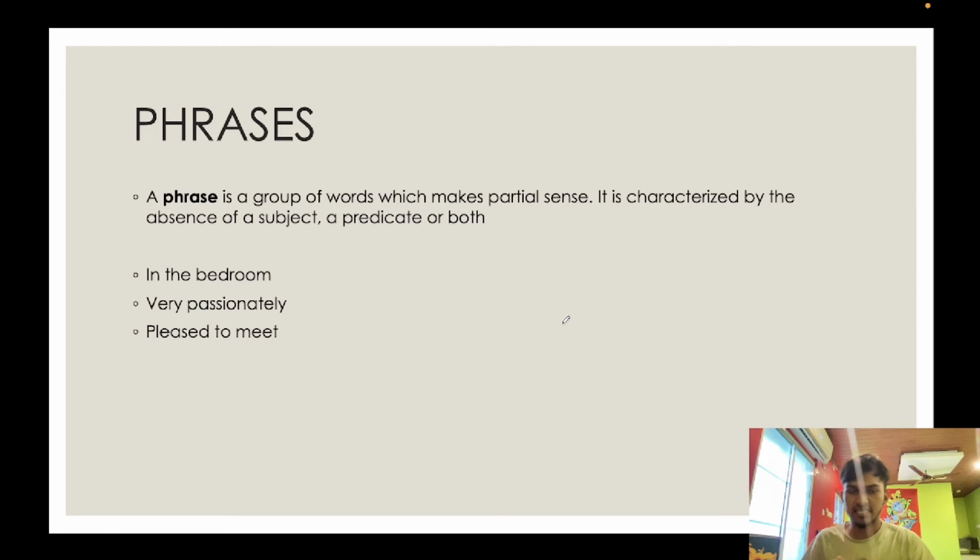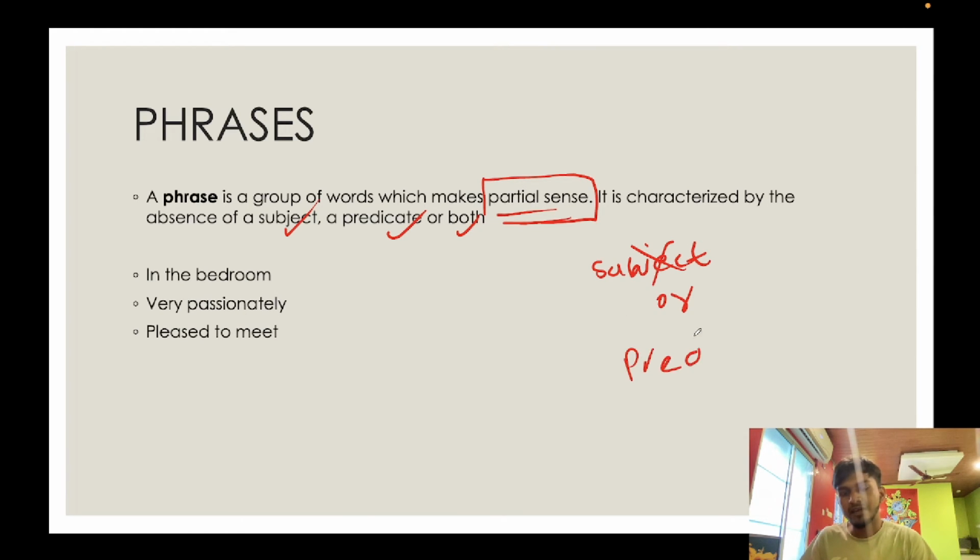Now, what is a phrase? A phrase is a group of words which makes partial sense. See, the word partial is very important. It does not make complete sense. And what is it characterized by? It is characterized by the absence of a subject, a predicate, or both. So in a phrase, either a subject won't be there or a predicate won't be there or both won't be there. For example, in the bedroom. Does this make any sense?